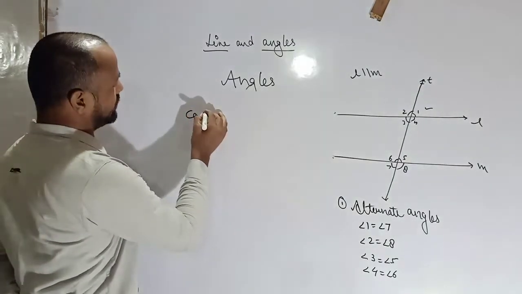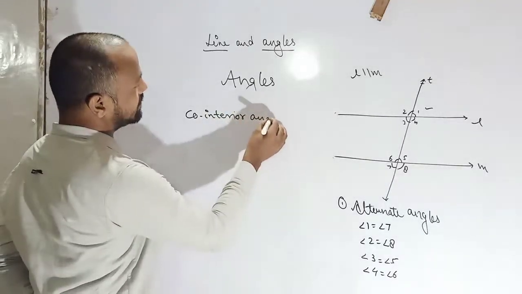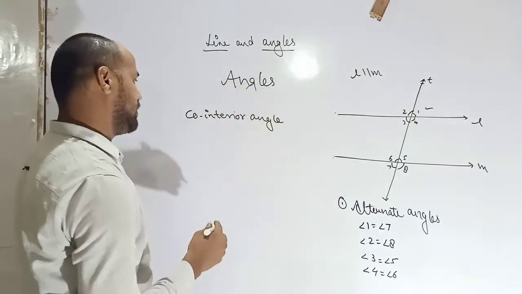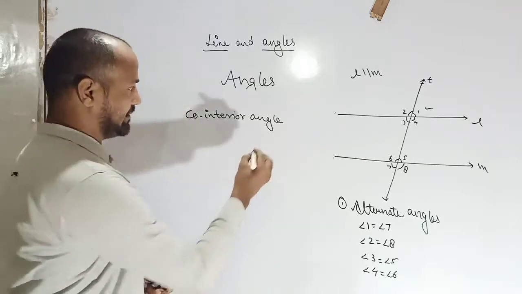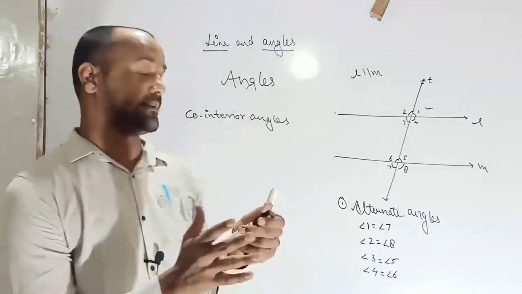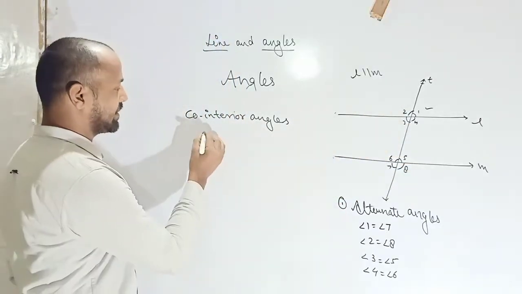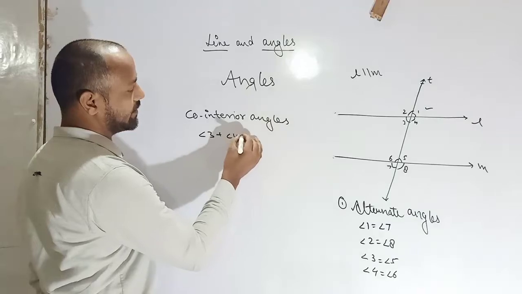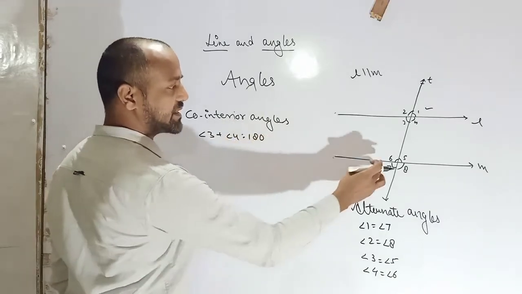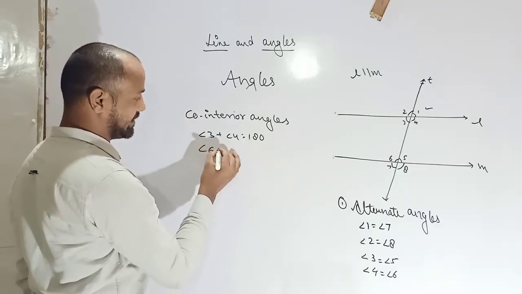Next is co-interior angles. Co means what? Continuing. Interior means the angles inside. 3 plus 4 is equal to 180 degree. And here 5 plus 6, either you can say 6 plus 5, doesn't matter.